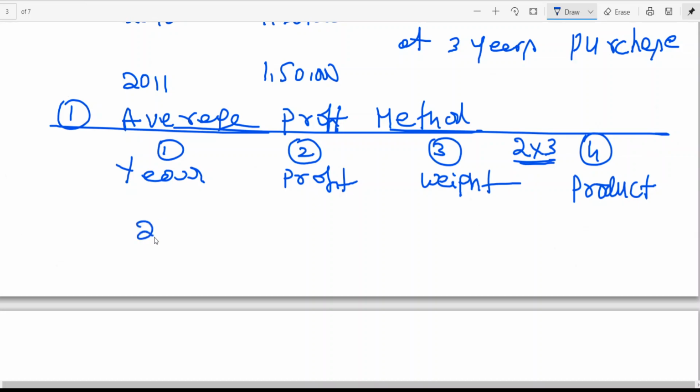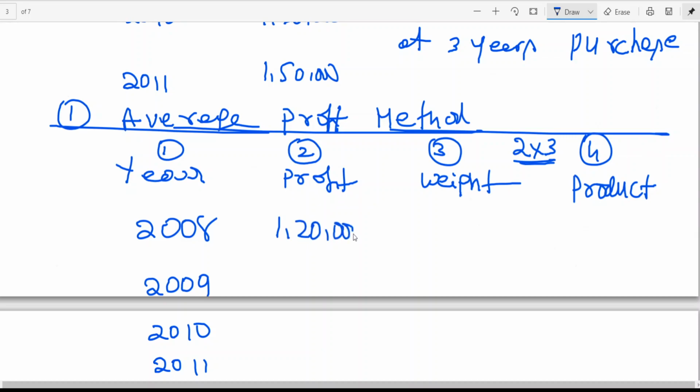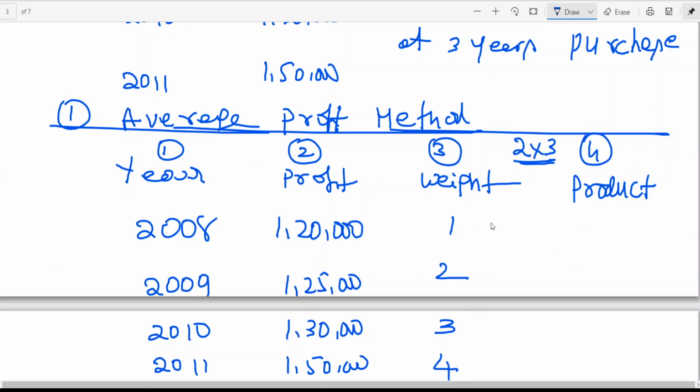So year 2008, 2009, 2010, 2011. If you look at the profit, 1,20,000, 1,25,000, 1,30,000, 1,50,000. First year weight I am considering as 1, second year weight 2, third year weight 3, fourth year weight 4. What is weight, sir?